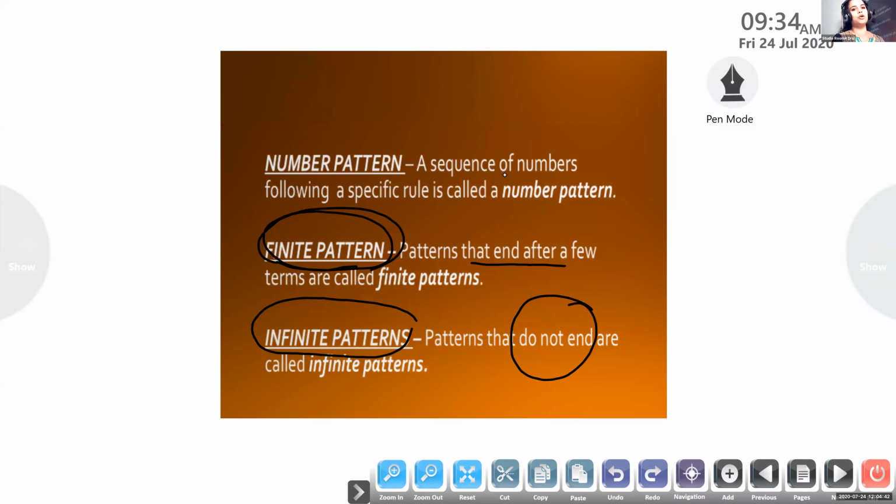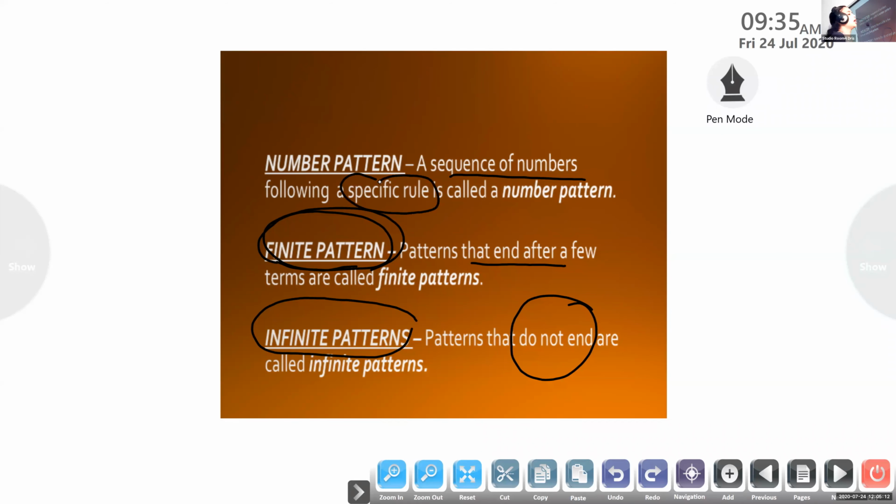So for example, odd numbers. What is the rule over there? We are starting with 1 and adding 2. 1 plus 2 is 3, 3 plus 2 is 5, 5 plus 2. What is the rule over there? Starting with the number 1 and adding 2. That's the rule for odd numbers. So number patterns means a sequence of numbers following a specific rule.